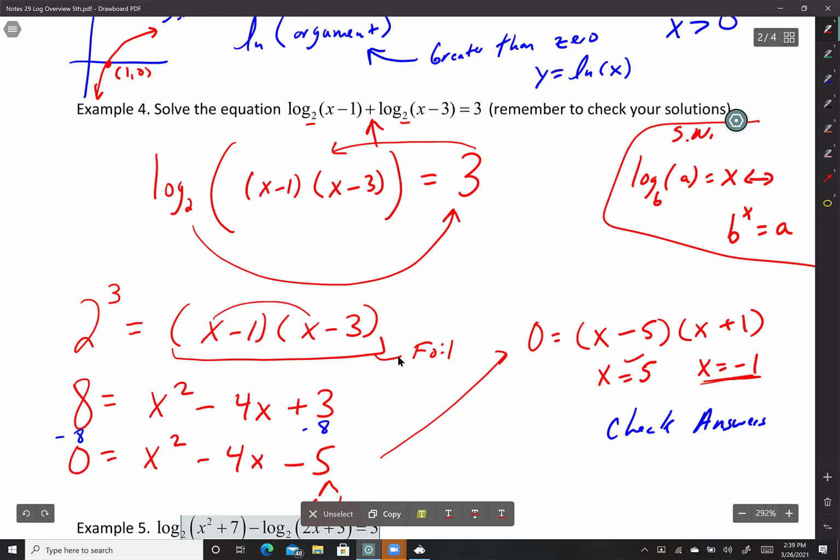If I plug in a -1, what am I doing? I'm plugging it in here. -1 minus 1, that's a -2. And I just have in here that it has to be greater than 0. So nope, that it cannot be. That one's done. So the only answer is 5.